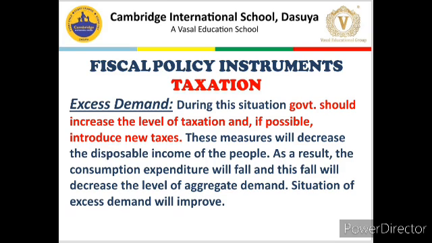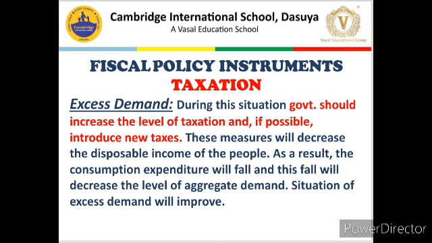And how can government stop them? Government can increase the rate of taxes, or, if it is possible, impose new taxes.